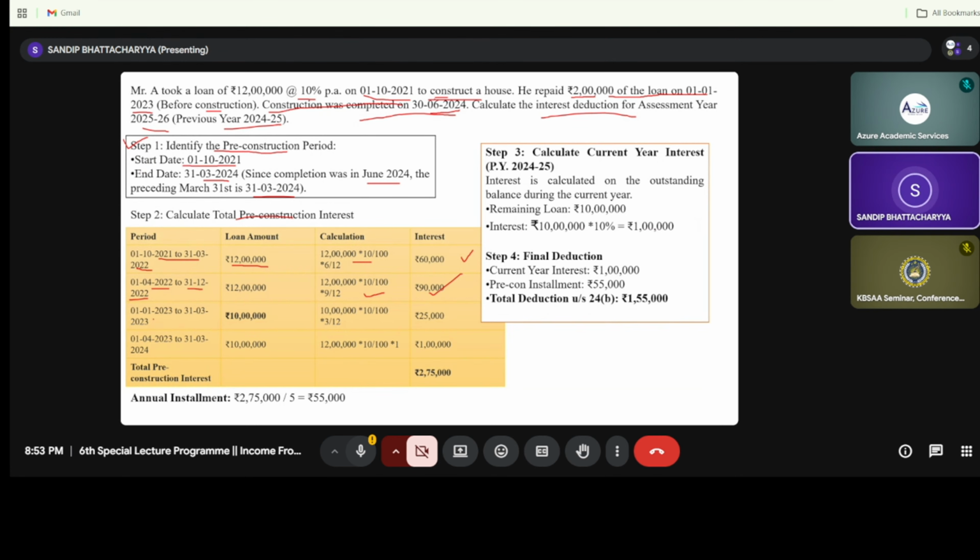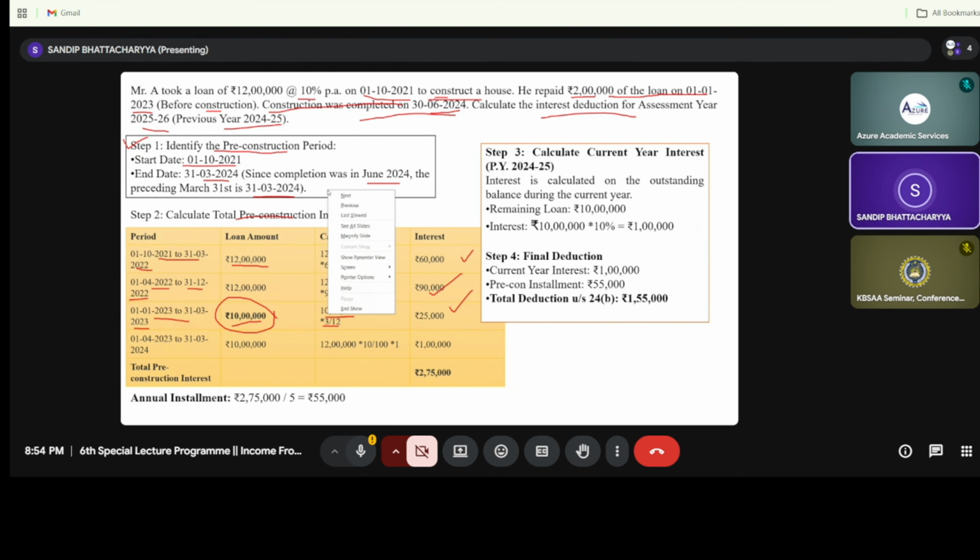Now from 1/1/23 to 31st of March 23, I am separating these 12 months into two parts. For the 9 months one calculation, another one the 3 months calculation. So 10 lakh into 10% into 3 by 12, that is 25,000. Why is it 10 lakh? Because the 2 lakh has already been paid off on 1/1/23. So the remaining amount is 12 lakh minus 2 lakh, that is rupees 10 lakh.